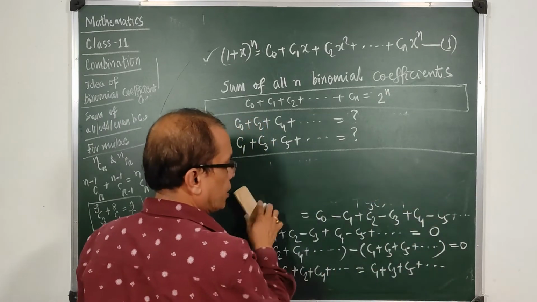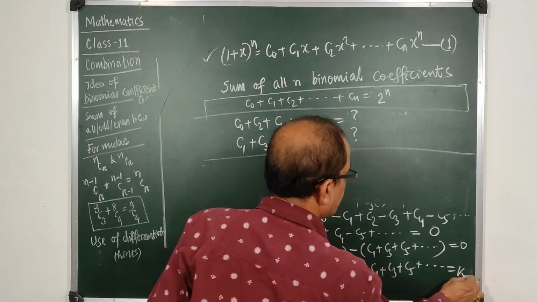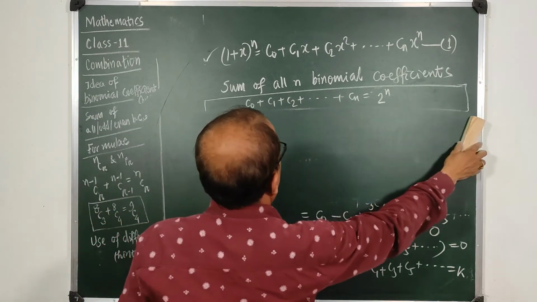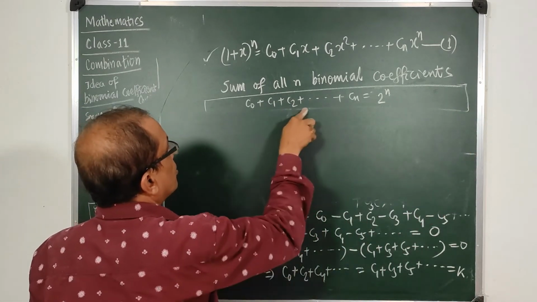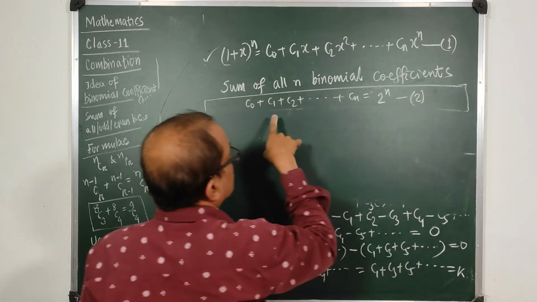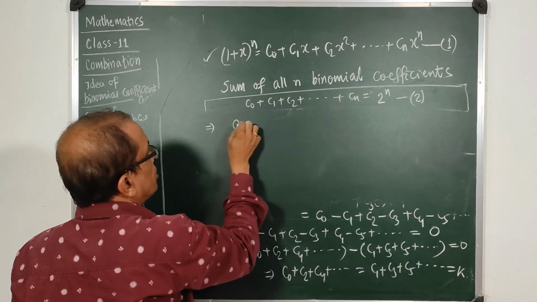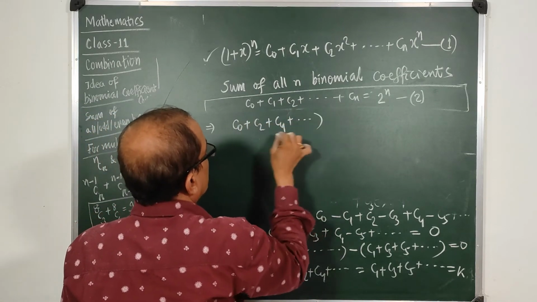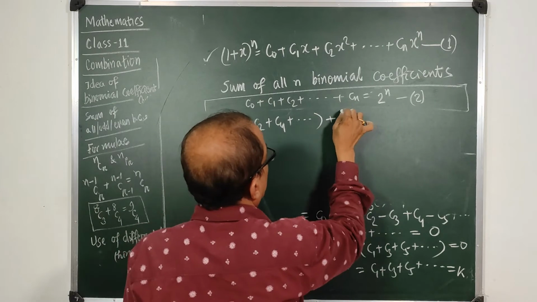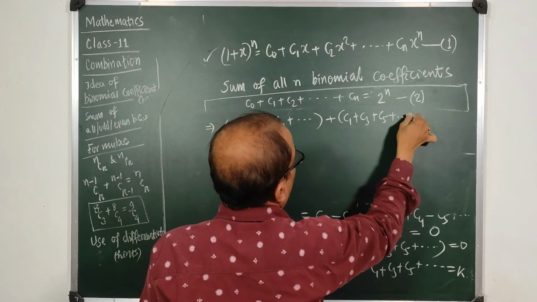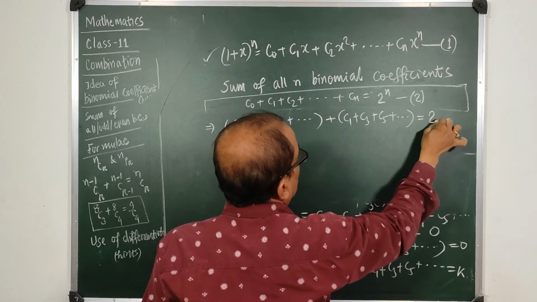Suppose I take this equal to k. Then I put these values here. From the second formula, from this equation, we can find c0 plus c2 plus c4 plus all the even ones plus c1 plus c3 plus c5 plus all the odd ones is equal to 2 to the power n.